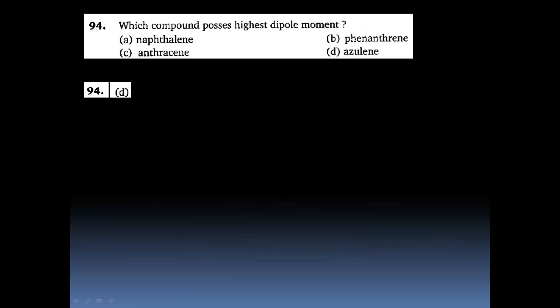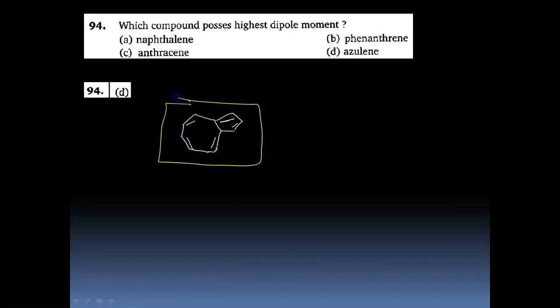Question number 94. Which compound possesses the highest dipole moment? Naphthalene, phenanthroline, then anthracene and azulene. Now notice in this case that azulene has this structure, right? And clearly if we do delocalization, this over here, this assembles over here, right? So we can see that this ring also becomes aromatic and this ring also becomes aromatic, right?